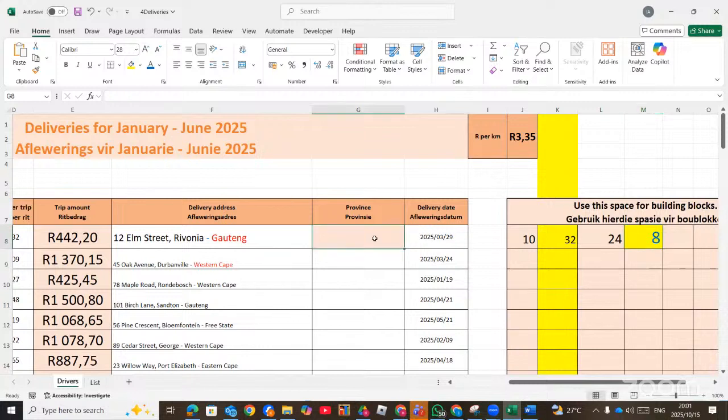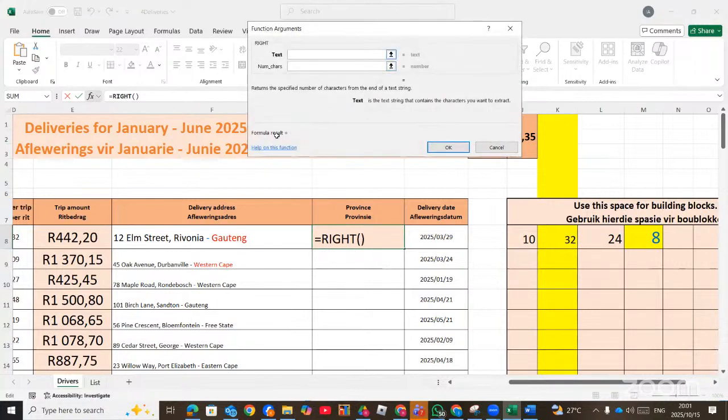This is the one that we are going to use together with the RIGHT function. So we can now come here and say equals RIGHT. The text will always be the cell that you are referring to. The number of characters, your new answer here, which is this 8. Remember, this 8 is the LEN minus what? The FIND. Then click OK.